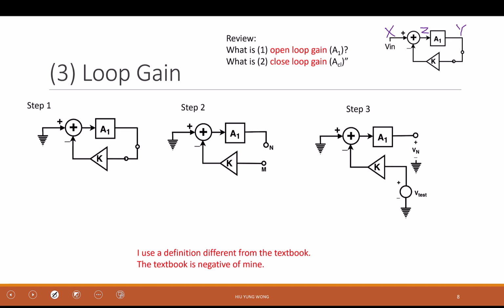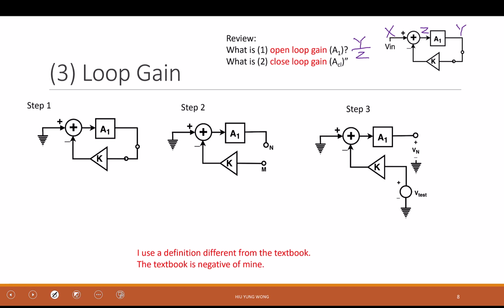No, not assuming k equals 0. But I gave you the variables already, right? Just pick from the variables that I gave you. What is A1? Is it just Y? The gain, right? A1, what is A1? Y over Z. And maybe you thought that I'm asking something too trivial. That is the gain, right?